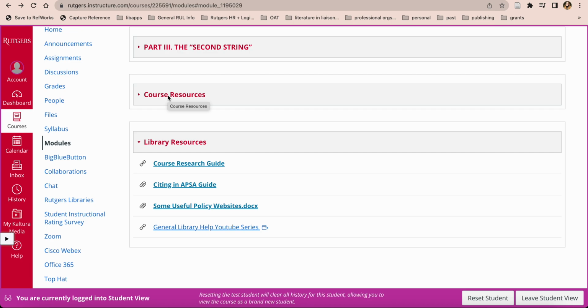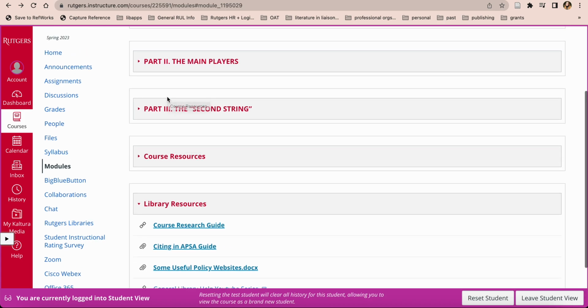Citations can be really nerve-wracking because we often feel like if we get it wrong, we're going to get caught plagiarizing or something like that. One thing that I really want to say up top is that as long as you are attributing your information, even if you mess up the format, that is, first of all, not plagiarism, and second of all, you can always adjust the style, fix the style, but the important thing is that you're citing your information. So even if you get it wrong, don't worry. I'm here to help. Your professor's here to help. And hopefully this video can help you get set up with citing some government documents in APSA style.